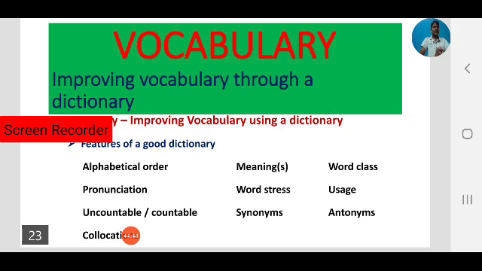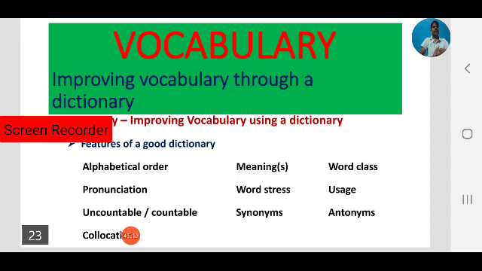So we will find meanings in a dictionary, multiple meanings of a word. In that case, we can improve our vocabulary. For example, iron or water is a word, but it has two meanings. By referring to a dictionary we can improve our vocabulary.